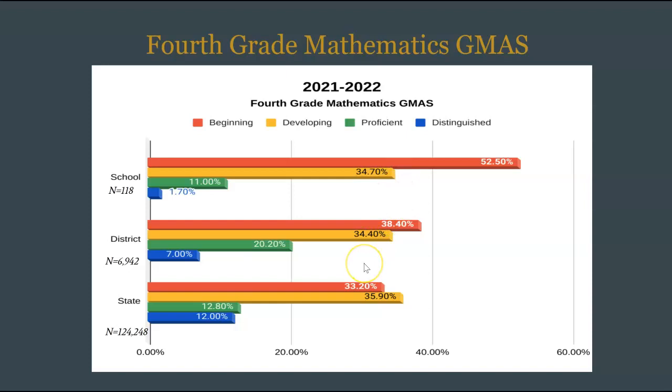In 2022, 118 fourth grade students took the Georgia Milestones. The percentages of developing, proficient, and distinguished students decreased significantly, with 52.5% of students scoring at the beginning level. During the year, Oakview provided face-to-face and virtual instruction. Many fourth grade students were virtual students the entire year. The district saw a decrease in beginning students compared to the 2021 year.